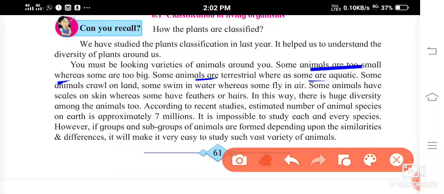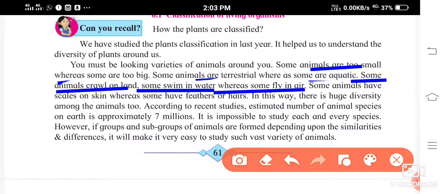And aquatic animals means those which live in water. Some animals crawl on land, like snakes and all. Some swim in water, like fishes, whereas some fly in the air like birds.